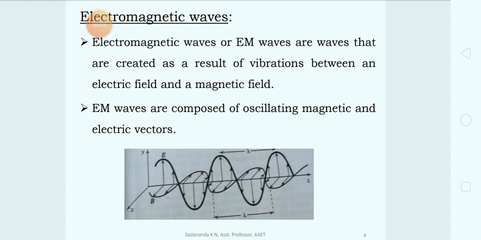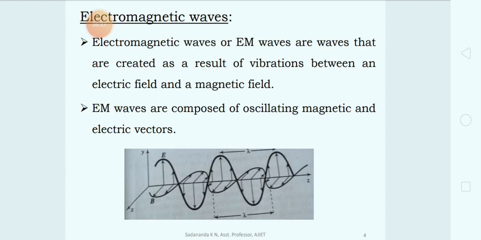Planes in the sense of planes normal to the direction of propagation. So in a plane electromagnetic wave, electric and magnetic fields are uniform over a plane perpendicular to the direction of propagation.